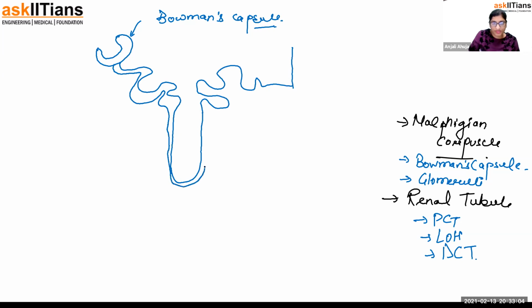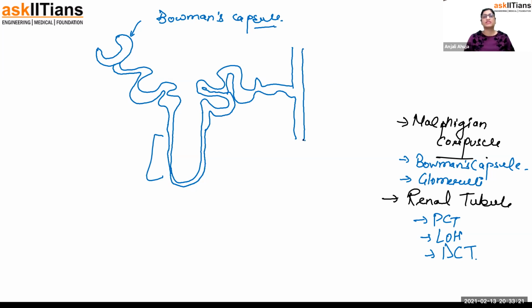I'm trying to make it the best, but the diameter is less. In this area, the diameter is comparatively a lot less than the one that I'm drawing. So I'm going to make it broader from this. This is all the tubular part.